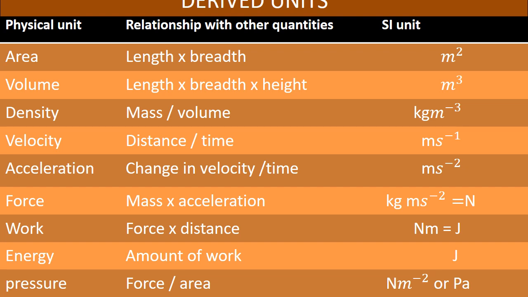And then volume. Volume also we have learnt before. For finding volume we need length, breadth and height. So it is also a derived unit. And density. For finding density we have a formula, so it is also a derived unit. Velocity, acceleration, force, work, energy, pressure, all these are derived units. For finding all these we need length, breadth, volume, mass. Likewise we need some fundamental quantities, so we are calling them derived units.